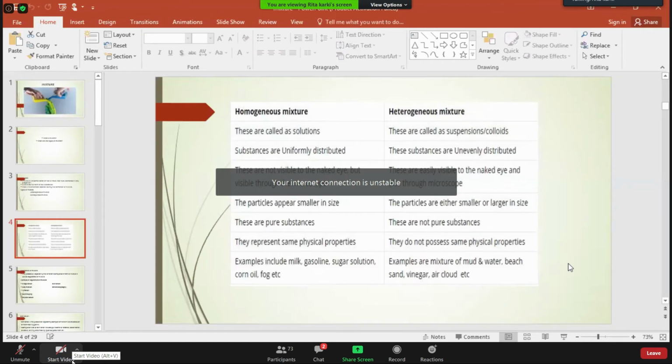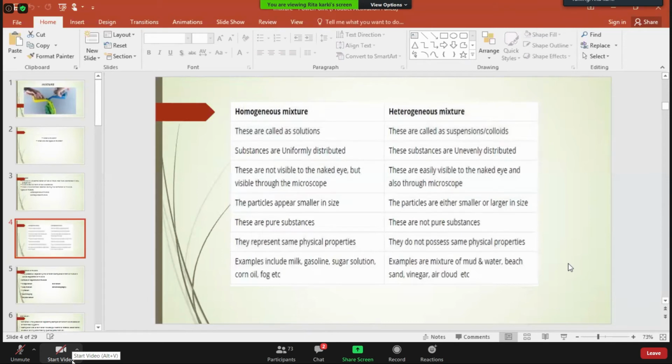In case of a heterogeneous mixture, the component particles are visible with our naked eyes, and in some cases with the help of a microscope. For example, a suspension: the component particles can be seen with our naked eyes. But in case of colloids, the component particles have to be seen with the microscope, but they are heterogeneous mixtures.